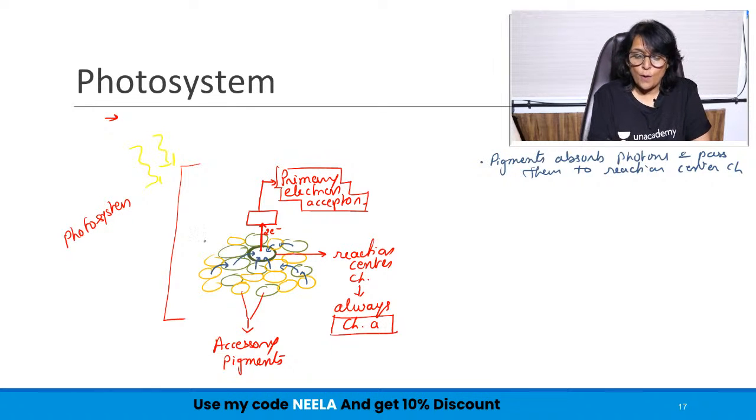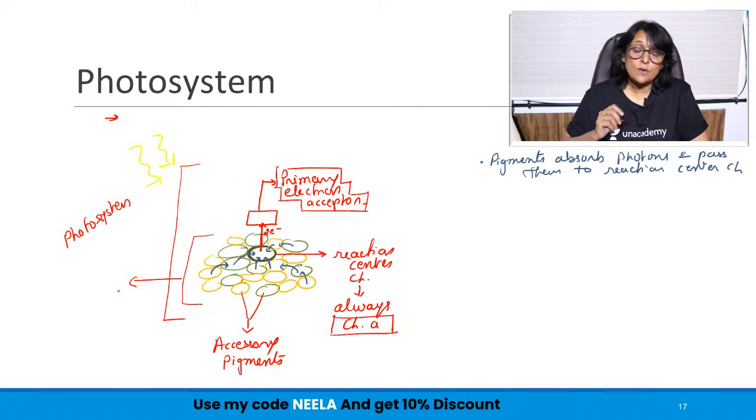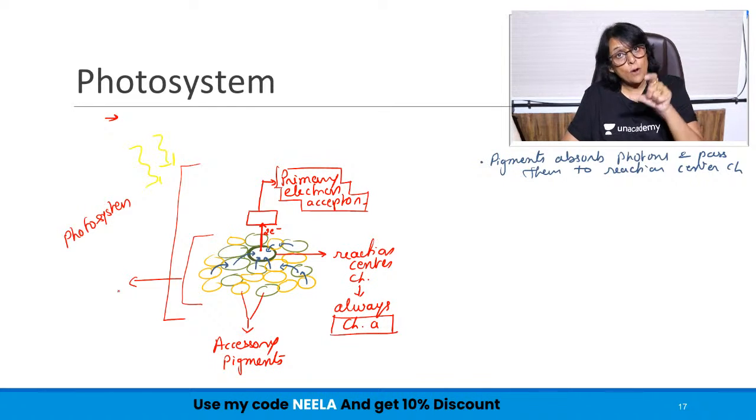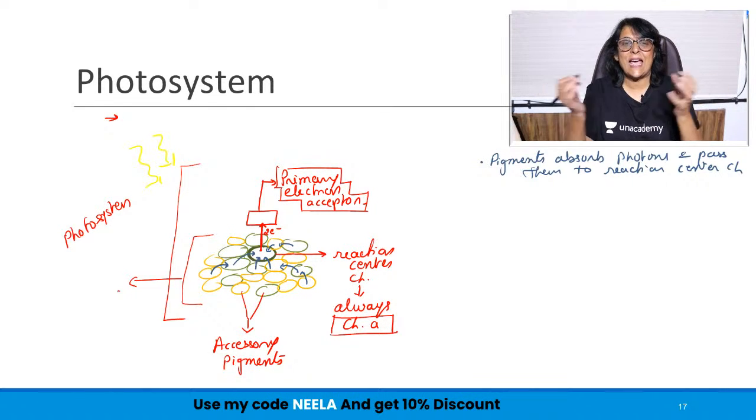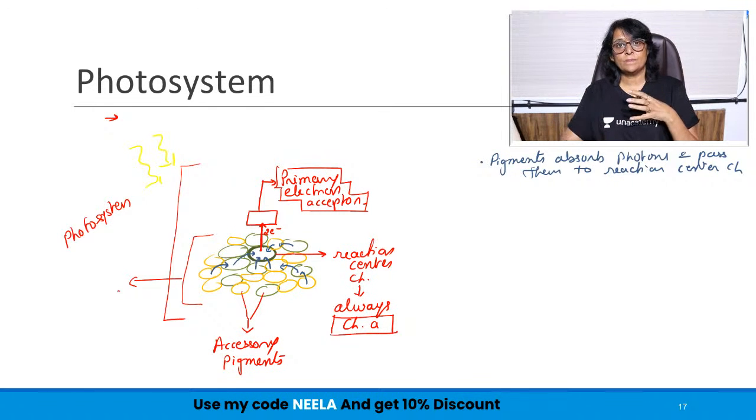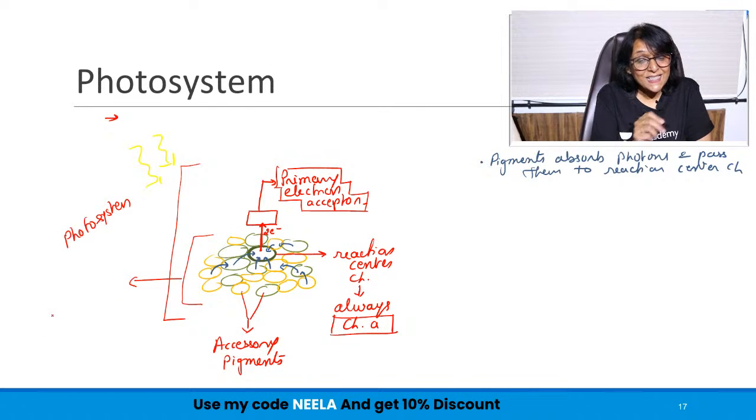What is the job of these pigments? The reaction center chlorophyll is the one from where the reaction, that is photosynthesis, is going to start, because the electron is getting excited from that chlorophyll. The other pigments' job is to capture and collect light. And when we collect something, we use a word which is called harvesting. So this collection of pigments is known as the light harvesting complex.